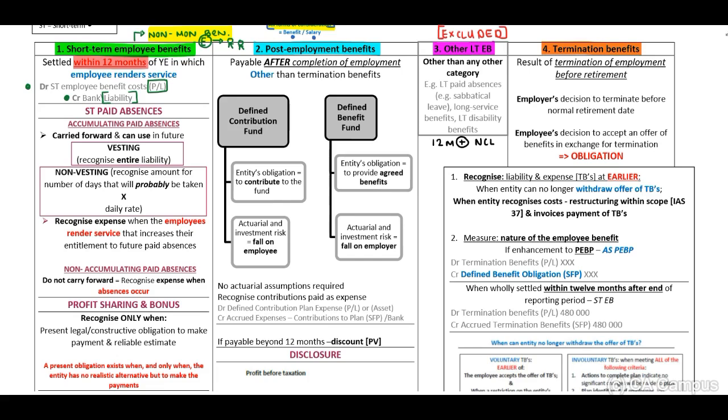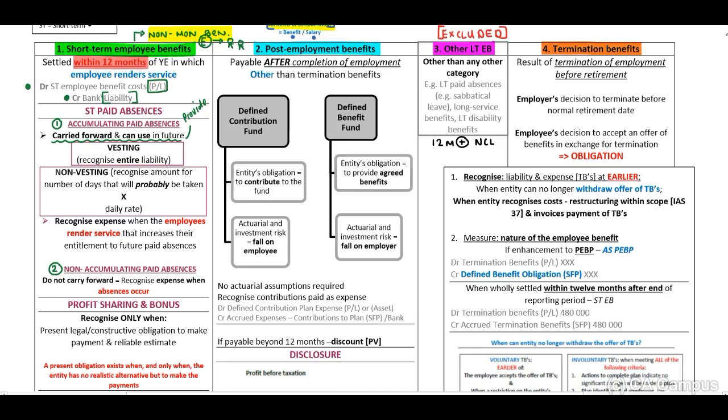Now, when we look at our short-term paid absences, this can either be accumulating paid absences or non-accumulating paid absences. Now, you need to read the information carefully. Accumulating paid absences will be carried forward and can be used in future. Therefore, we will have to provide for this and recognize a liability.